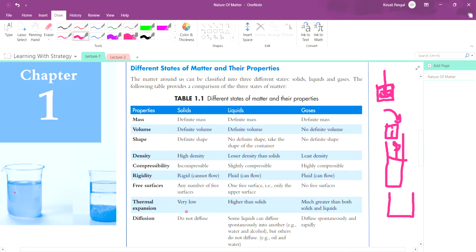So the thermal expansion is most in the gaseous state.